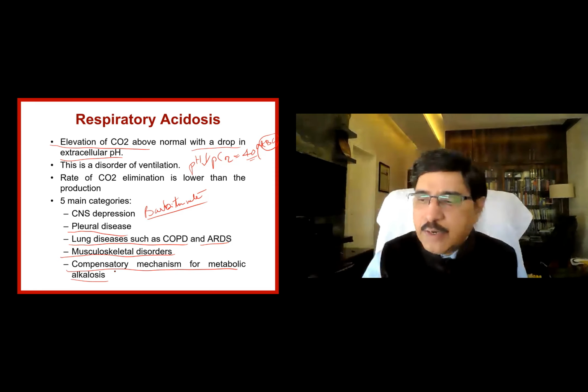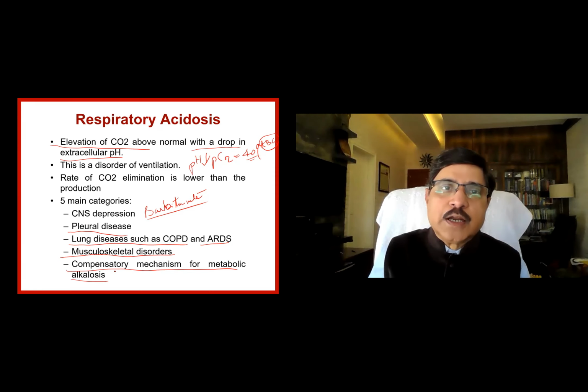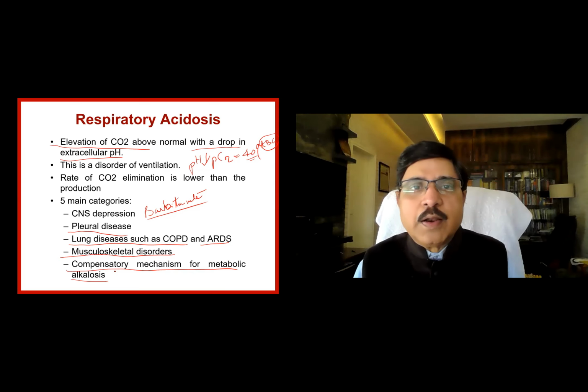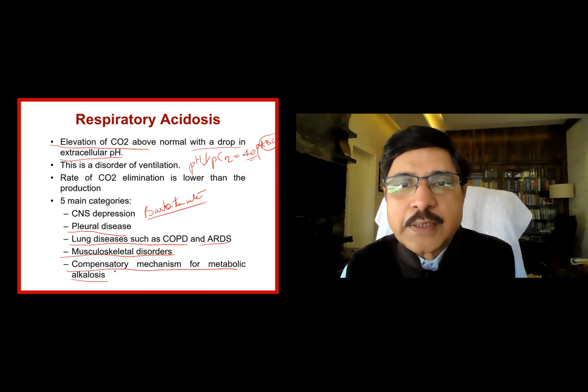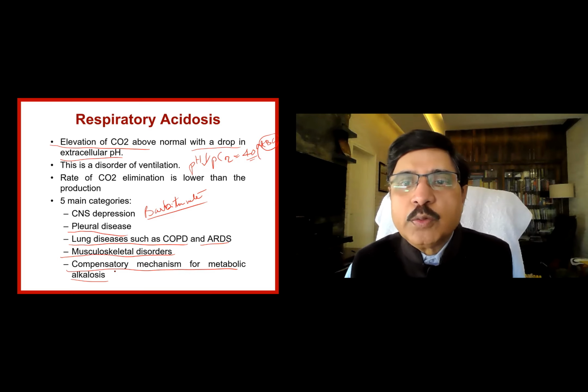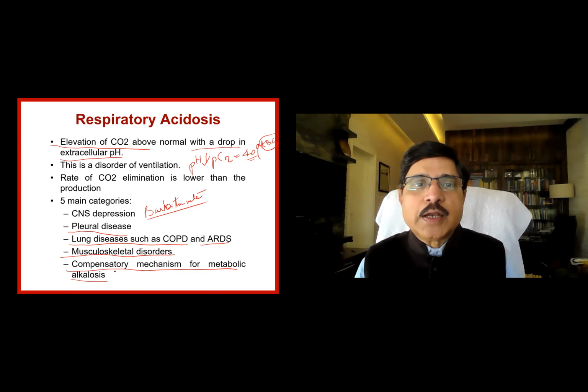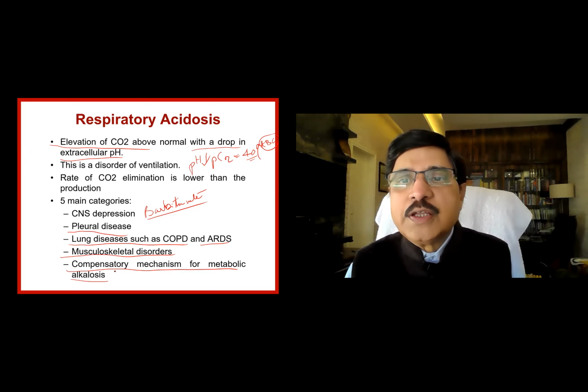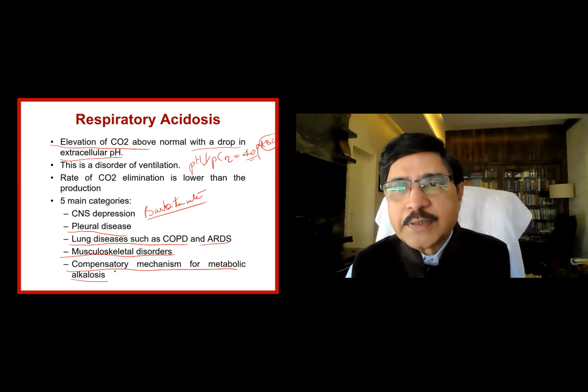So understand that respiratory acidosis is a condition where the lungs are not able to excrete carbon dioxide equivalent to the production. That is, the elimination of carbon dioxide is much lower than the production in the body. So then what happens? Carbon dioxide increases in the blood, which increases the partial pressure of carbon dioxide.